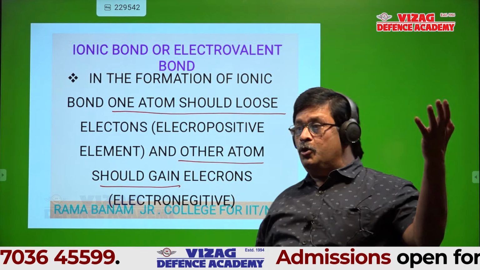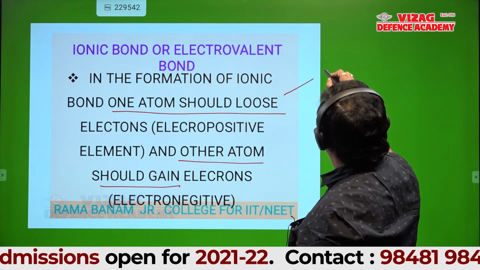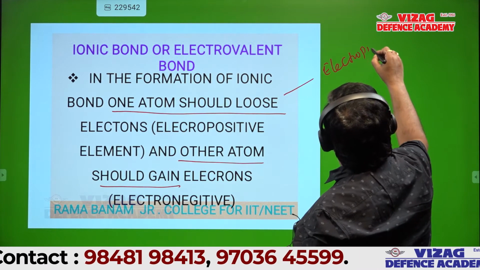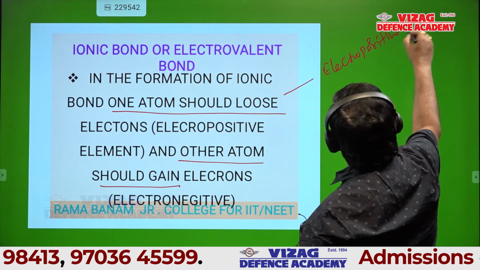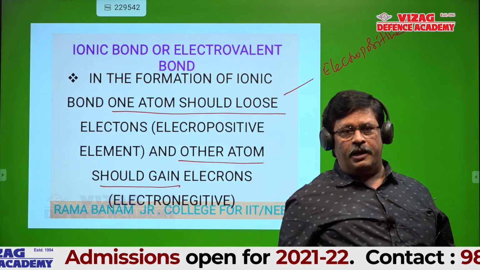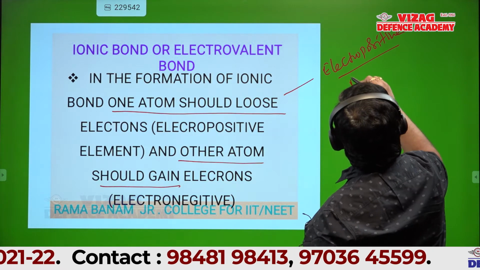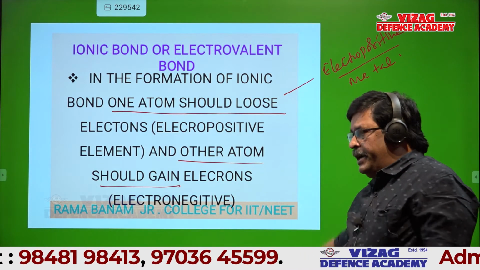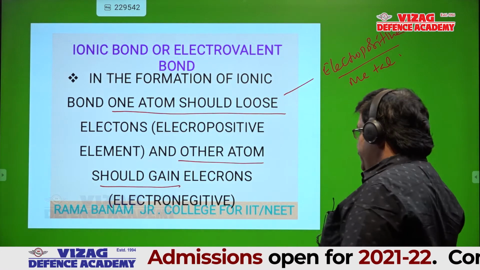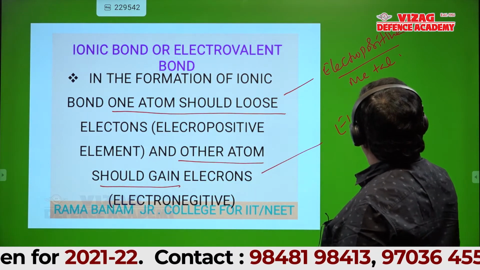What type of atoms lose electrons? Cations. Losing electrons is nothing but electropositive nature. The tendency of an atom to lose electrons is nothing but electropositivity, nothing but metals. We all know metals enter into chemical reactions by losing electrons. Is it okay? And gaining of electrons is nothing but electronegativity.